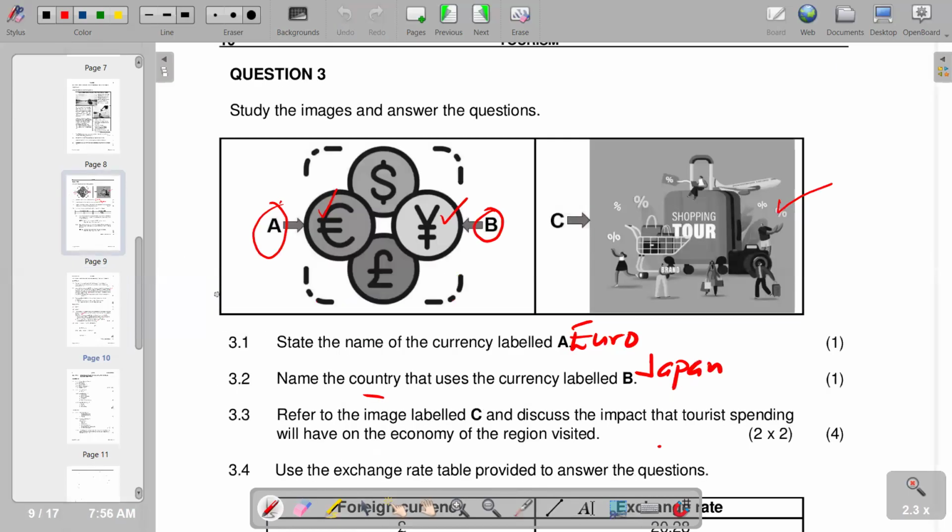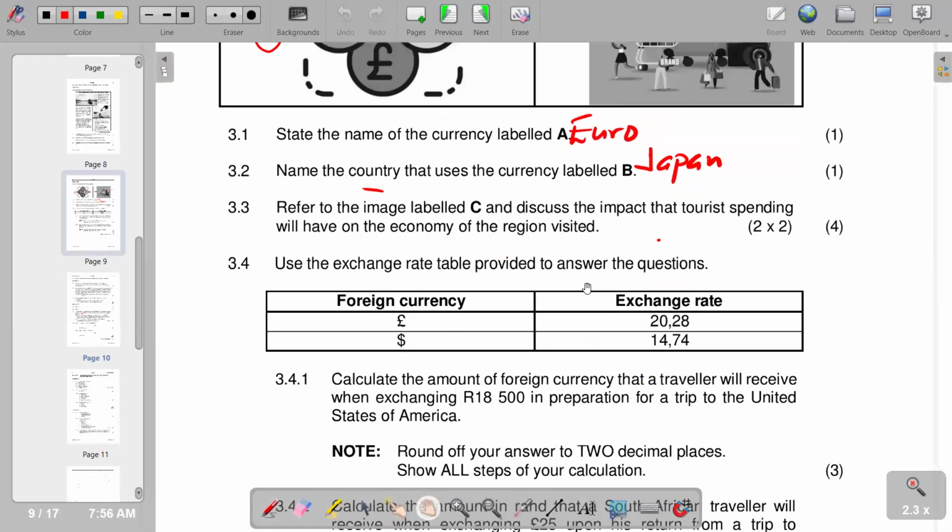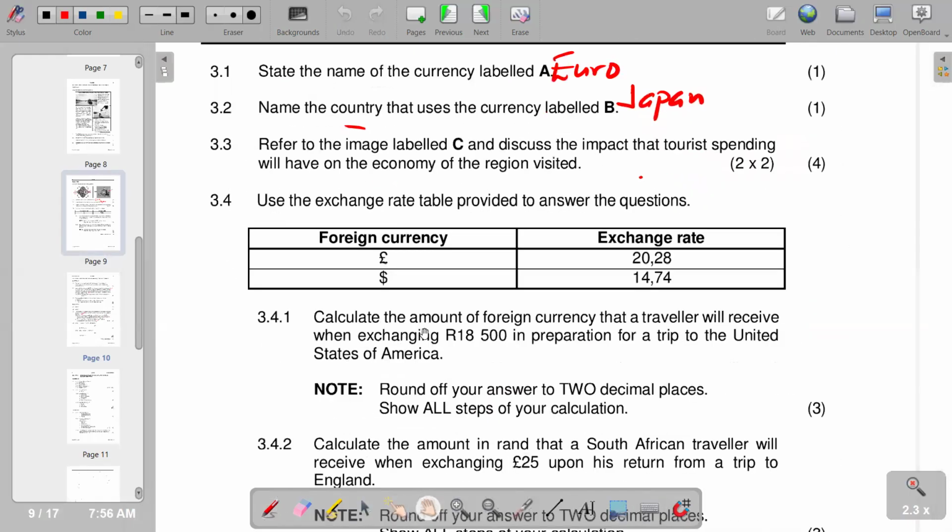Of course, we go to the next part, which is now 3.4. Use the exchange rate table provided to answer the questions. So the first one says calculate the amount of foreign currency that a traveler will receive when exchanging 18,500 rands in preparation for a trip to the United States of America. So the United States of America uses the dollar. So it's on this part, using this exchange rate. In that case, if we convert 18,500 to dollars, obviously we're going to divide 18,500 by 14.74.